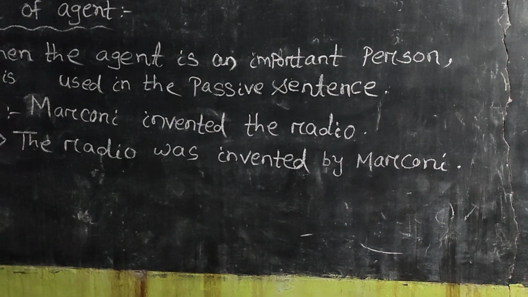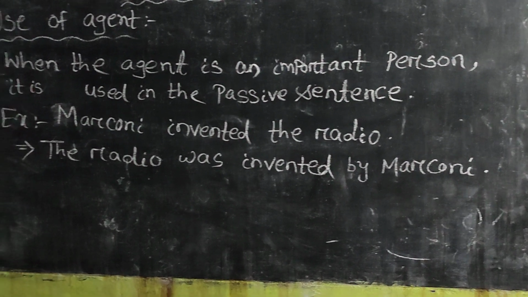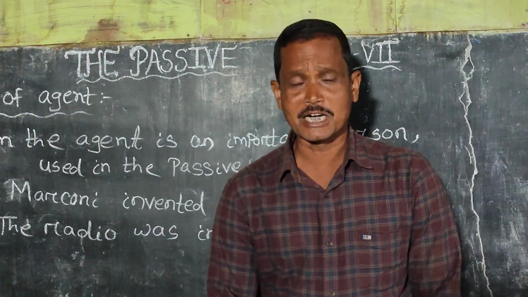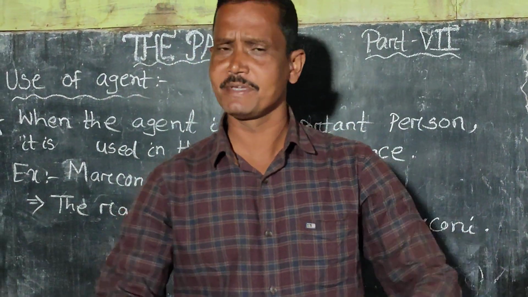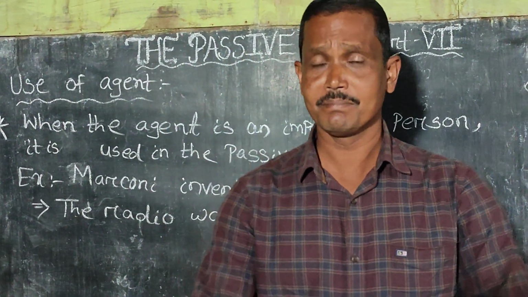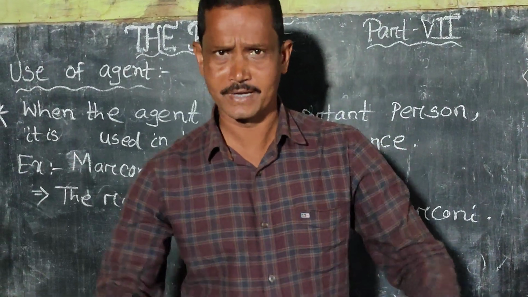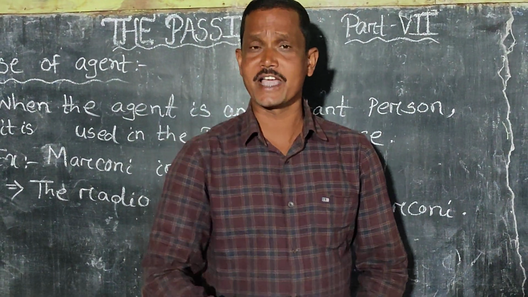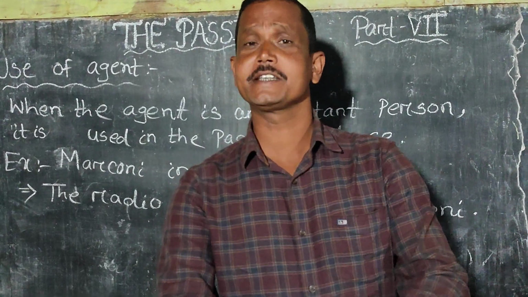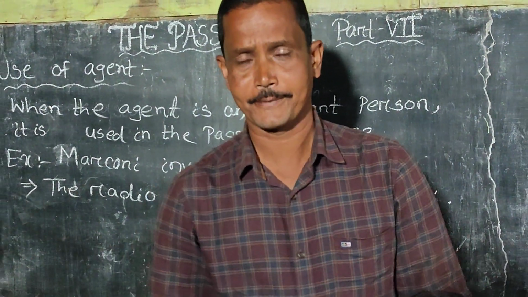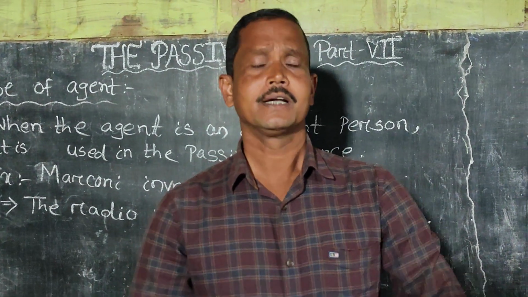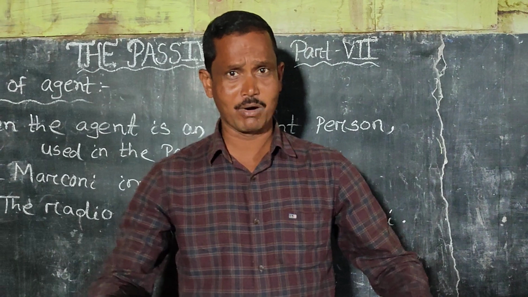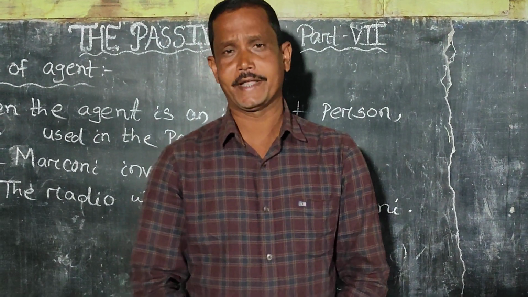An important person may be a writer, an inventor, a discoverer, an author, etc. Perhaps we can say that Pratibha Ray has written the Yagyaseni, and its answer will be the Yagyaseni has been written by Pratibha Ray. Sachi Routray wrote Chhotomora Gaoti, and its passive form will be Chhotomora Gaoti was written by Sachi Routray.